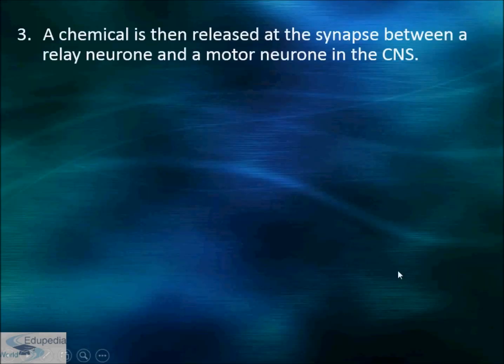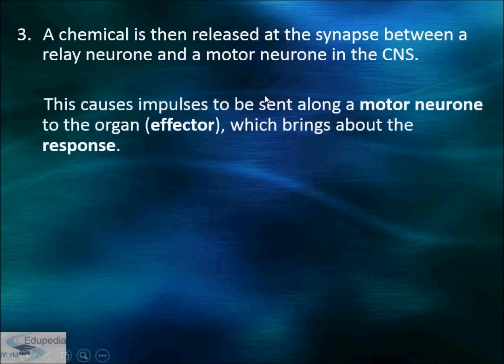And now the third step comes into being. A chemical is then released at the synapse. That means at the junction between the 2 neurons, a chemical is released. And when I say chemical with respect to neurons, that means neurotransmitters. So neurotransmitters are released at the synapse between a relay neuron and the motor neuron in the CNS. And this causes an impulse to be sent along a motor neuron to the organ, which brings about the response.